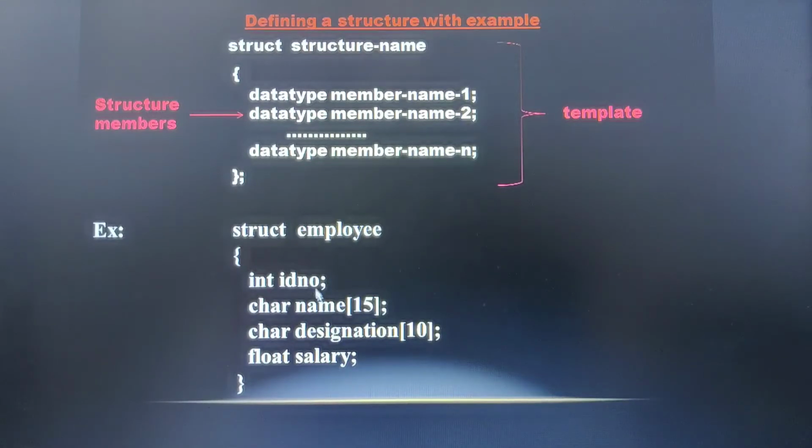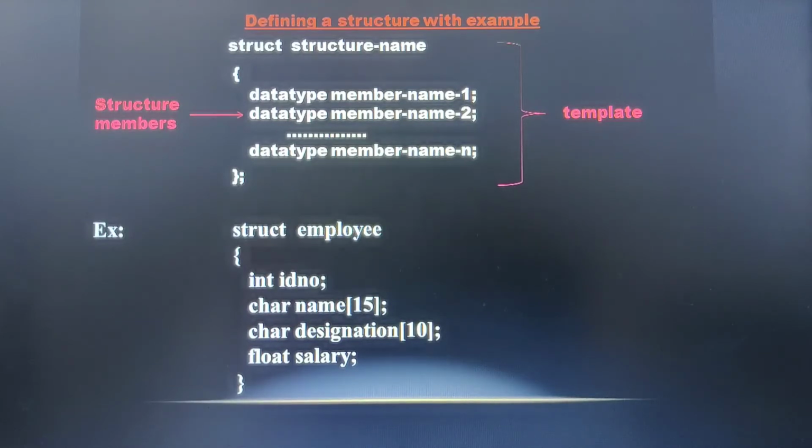Okay, all these are the data items. Otherwise, we can also refer to them as a collection of variables of the same or different data types. Look at this: ID number, its data type is integer. Name, its data type is char. Designation, it's char. Salary is float. I'm clubbing all these different variables of different data types into a single group called a structure. This is nothing but the definition of a structure.